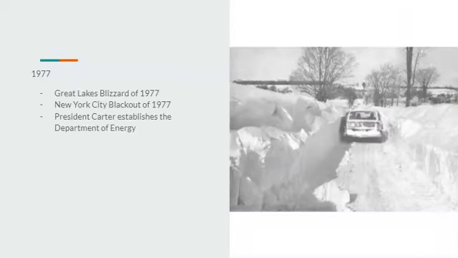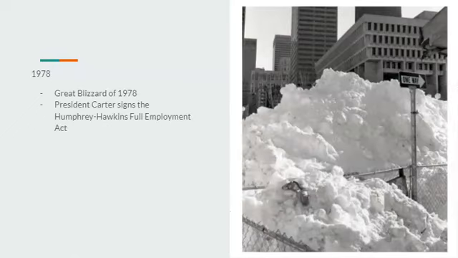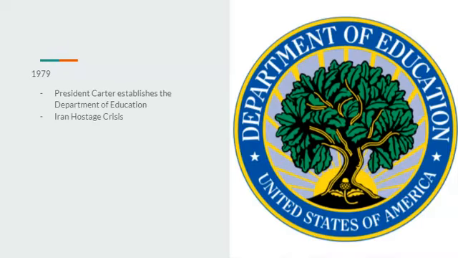1977, the Great Lakes blizzard of 1977 occurs, as well as the New York City blackout of 1977, and President Carter would establish the Department of Energy to handle the energy crisis. Going on to 1978, the Great Blizzard of 1978 would occur, and Carter would sign the Humphrey-Hawkins Full Employment Act, which gets the federal government more involved when it comes to employing Americans. And President Carter would establish the Department of Education, but we would still go through the Iran hostage crisis.